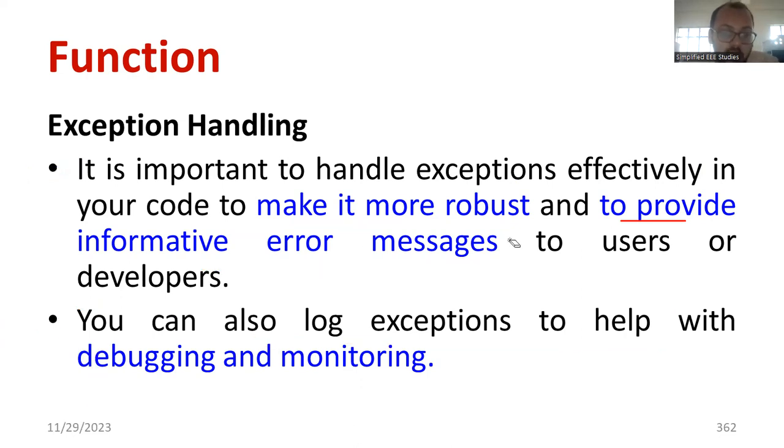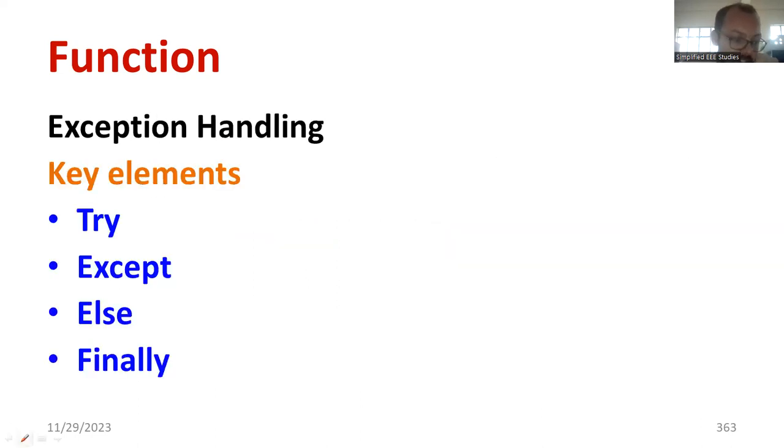Now we will discuss how to do exception handling in Python. We have the following statements. The first one is the try statement, then the except statement, else, and finally. These are the most important exception handling statements used in Python programming. If necessary, we'll discuss brief information about the individual statements.